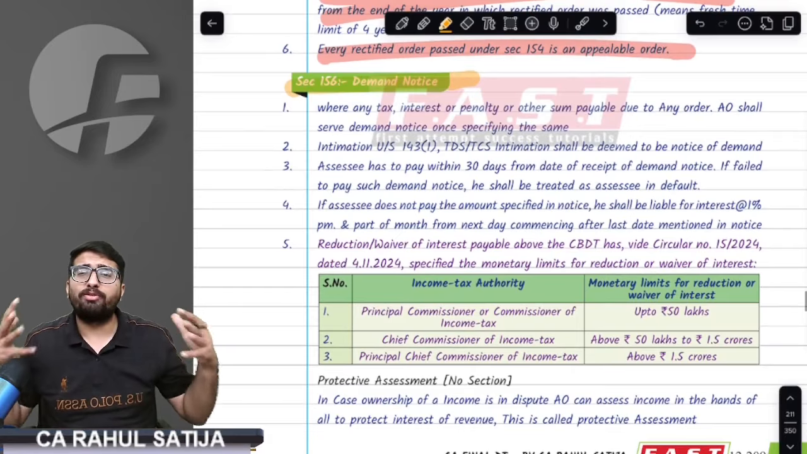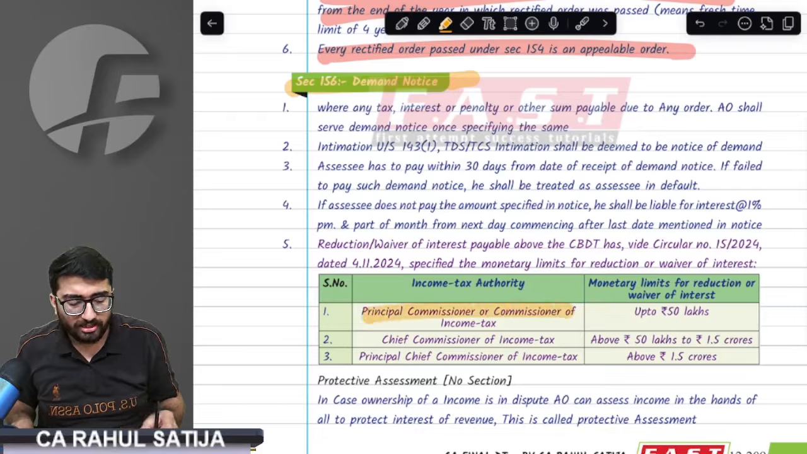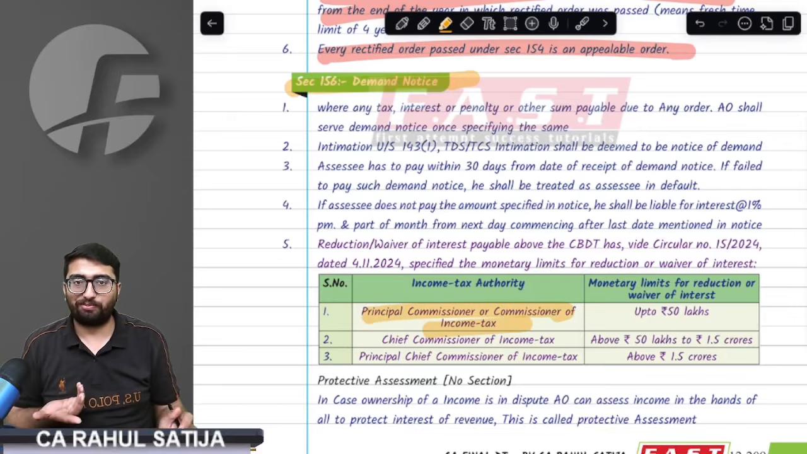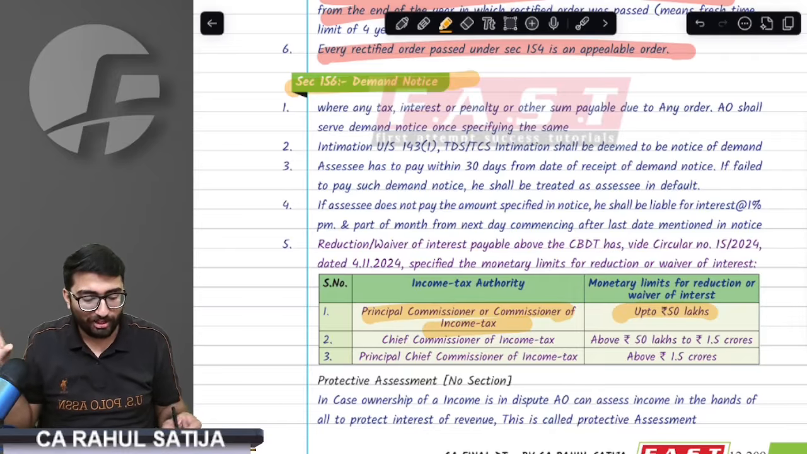Sir, what if there is too much interest, where the interest has become more than the demand? Provision says you can seek condonation of this interest. If your interest is up to 50 lakh rupees, you can go to the CIT, PCIT for condonation.